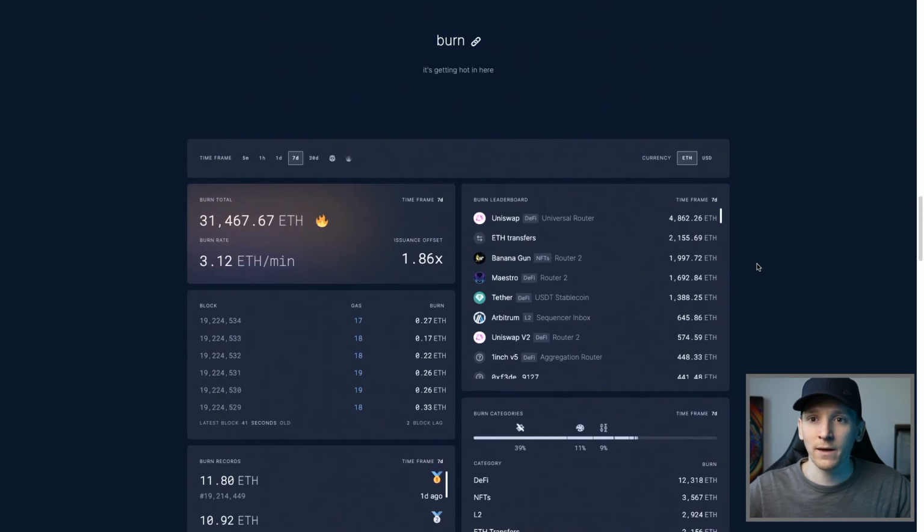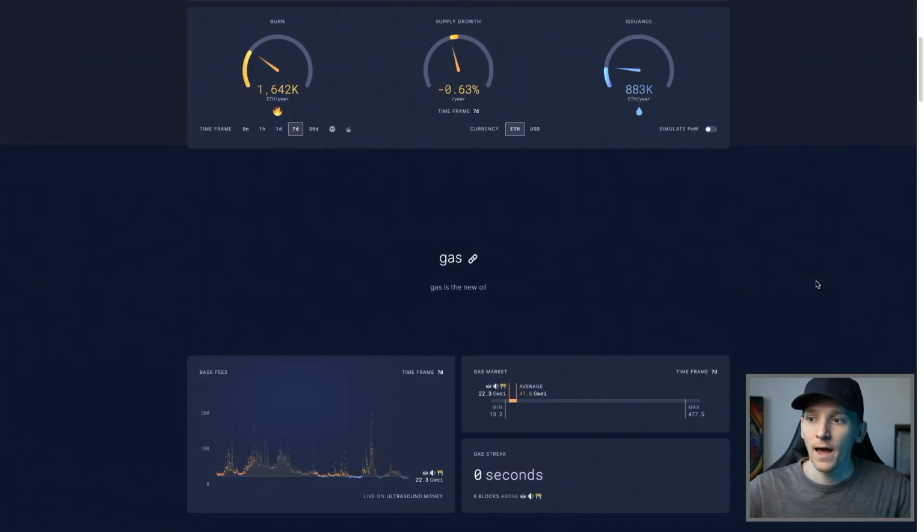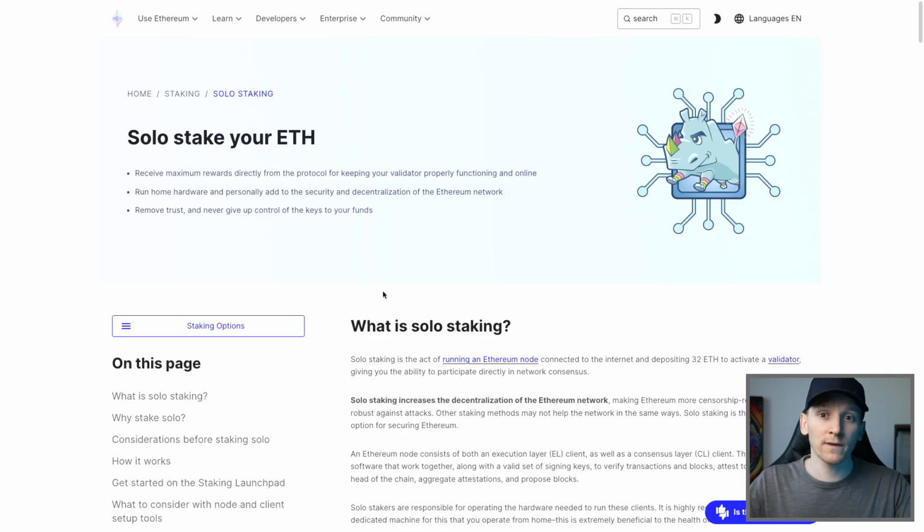Here are the applications and users that are burning ETH, exchanges and other DeFi apps. So this is ultrasound.money, and it's good to see exactly how much ETH is being created or burned over a given period of time. There is only one way to stake Ethereum, and that is running the Ethereum blockchain. What you need to do is set up validators. So you need dedicated hardware, and you need to run the Ethereum software on that, and you need 32 ETH per validator.